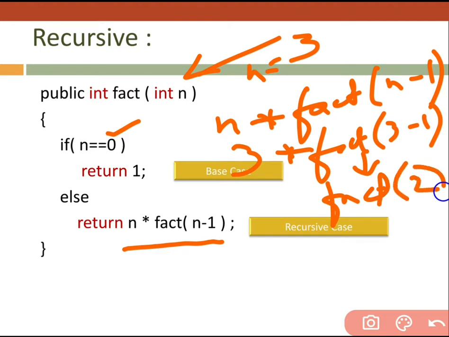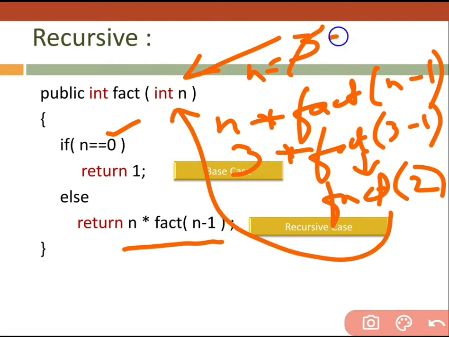Again we are calling the same function from fact of 2. It is going to be called, means now value of n is 2. The same thing is applied again, whether n is equal to 0 or not. No, it is not 0, it is 2. Then what happened?